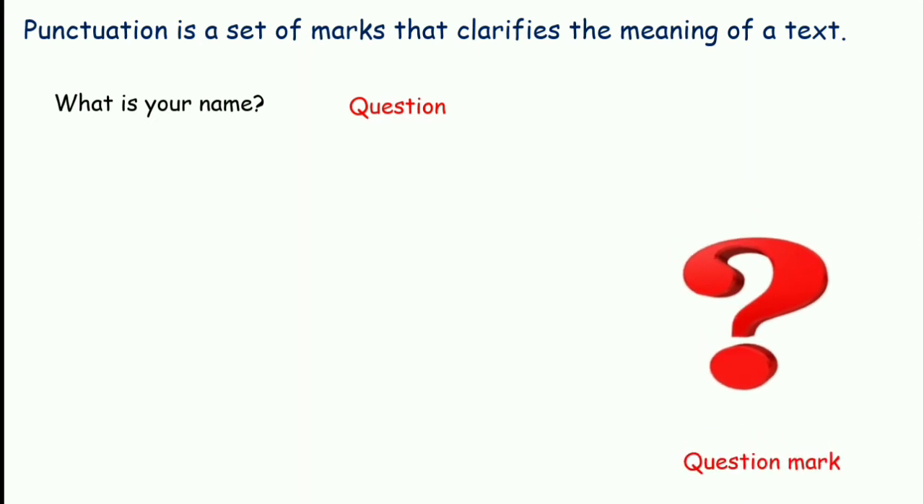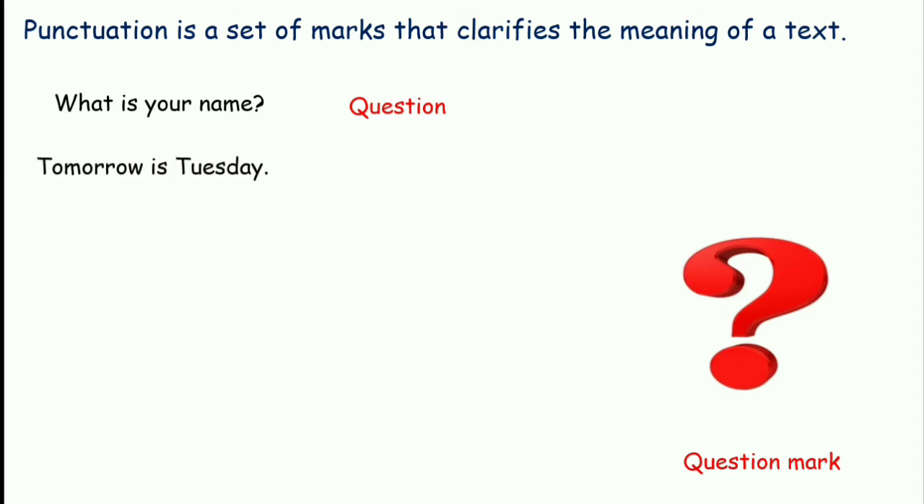Punctuation is a set of marks that clarifies the meaning of a text. Now, here you have some text. The text written here is, "What is your name?" When you read this text, you come to know that this is a question. And how do you know it's a question? Because you see a question mark at the end. There's a capital letter for the beginning and it has ended with a question mark.